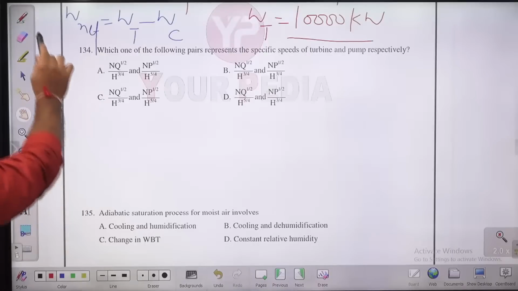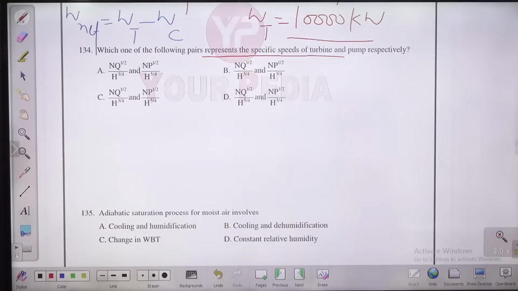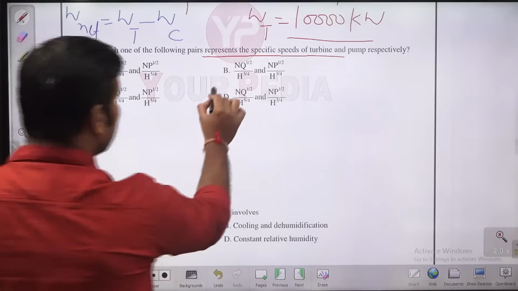Which of the following pair represent the specific speed of turbine and pump? That only, directly you need to recall and you need to answer. What is the expression for the specific speed of turbine and pump, guys? So option 4 is the answer, guys.